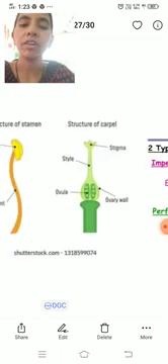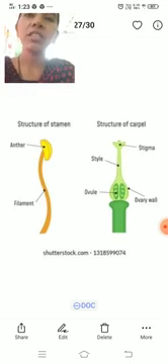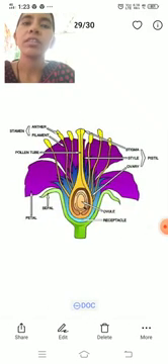First of all, we will discuss calyx. Calyx is the outermost whorl of the flower, and its members are called sepals.